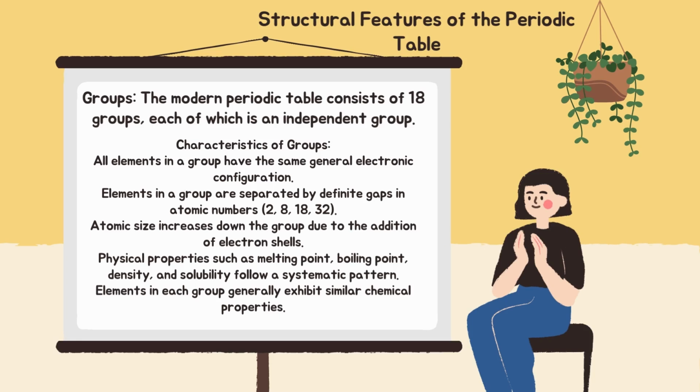Characteristics of groups. All elements in a group have the same general electronic configuration. Elements in a group are separated by definite gaps in atomic numbers: 2, 8, 18, 32. Atomic size increases down the group due to the addition of electron shells. Physical properties such as melting point, boiling point, density, and solubility follow a systematic pattern. Elements in each group generally exhibit similar chemical properties.